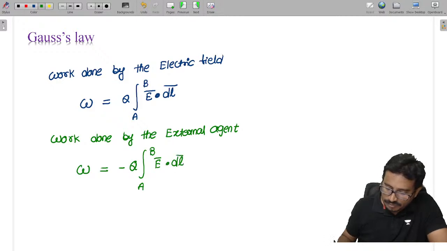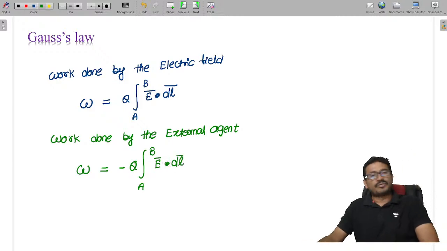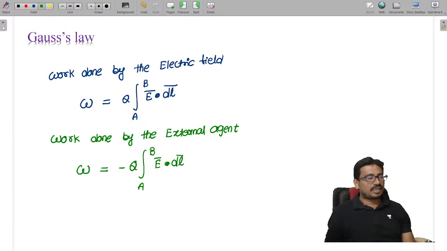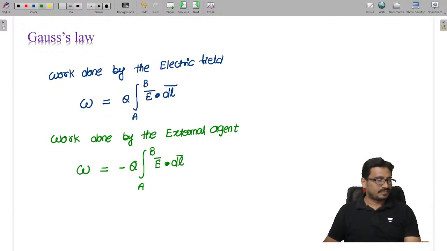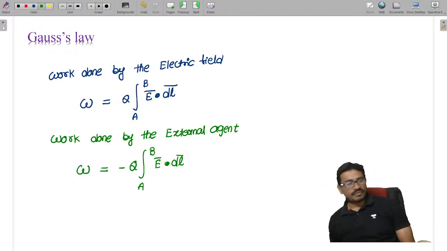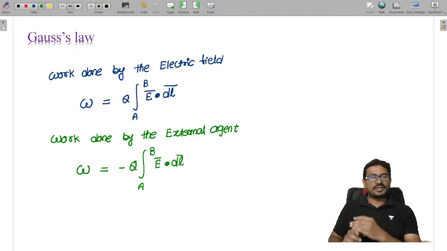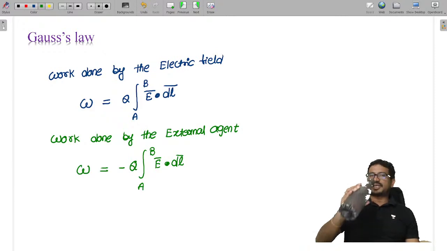Generally in problems they will ask for the work done by the external agent, not the work done by the electric field, so we use a minus sign.